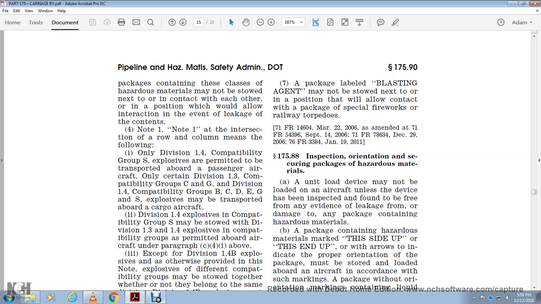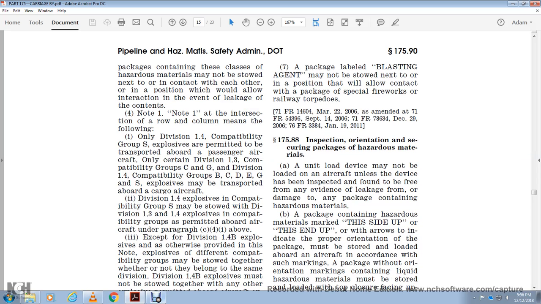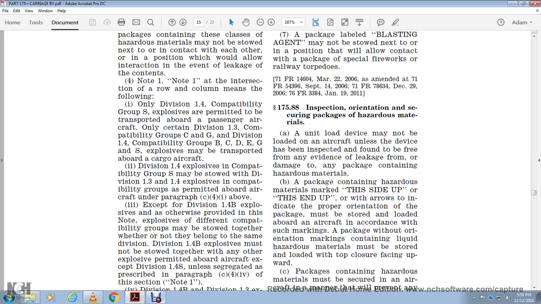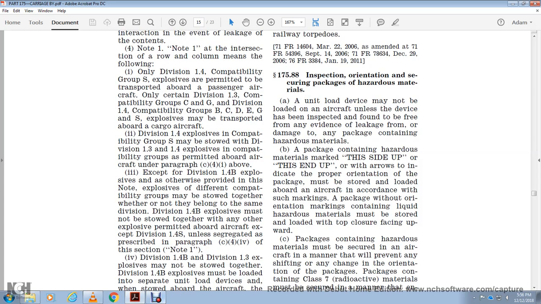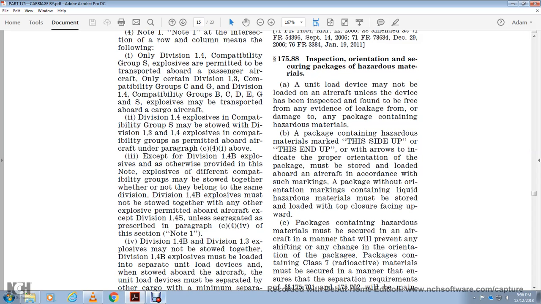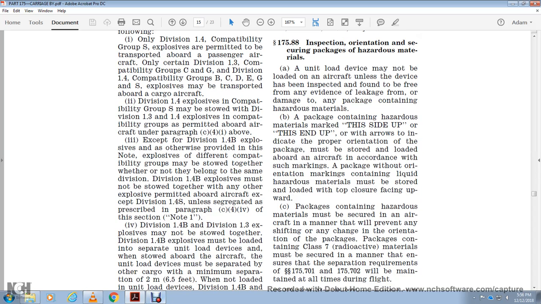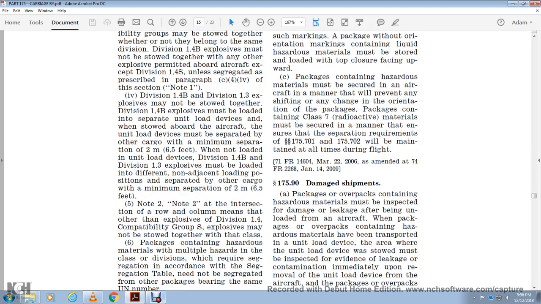stored and loaded aboard the aircraft in accordance with the orientation marks on the package. A package containing liquid hazardous material must be stored and loaded with the top closure facing upward, and packages must be secured within the aircraft in a manner that prevents any shifting. The orientation of packages containing class 7 radioactive materials must be secured in a manner that ensures the separation requirements of 175.701 and 175.702 are maintained at all times during the flight.